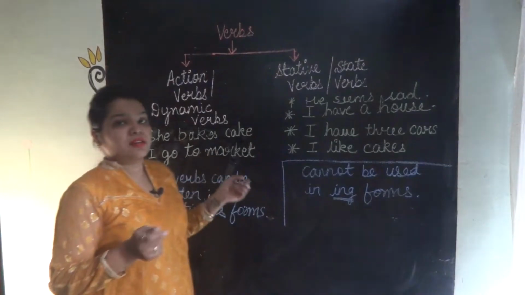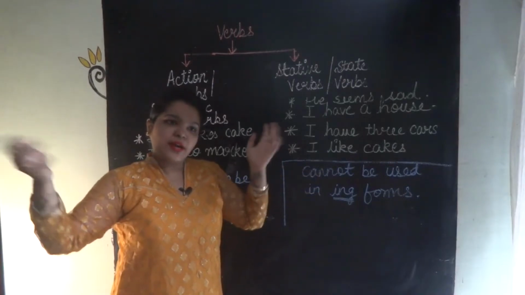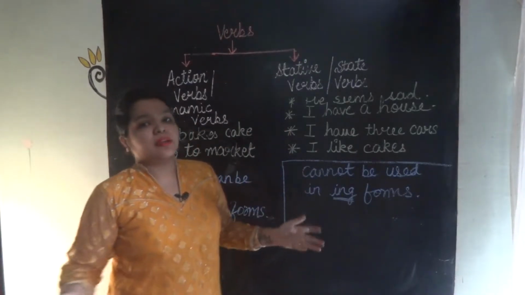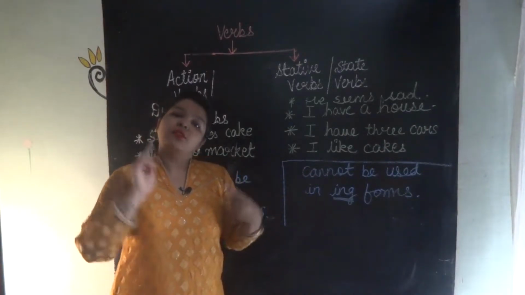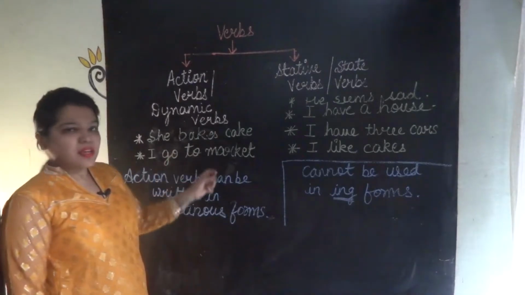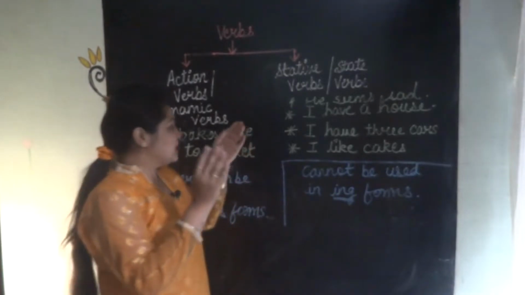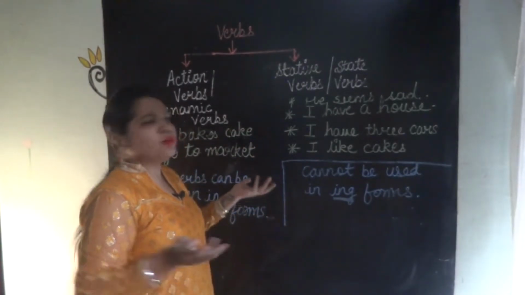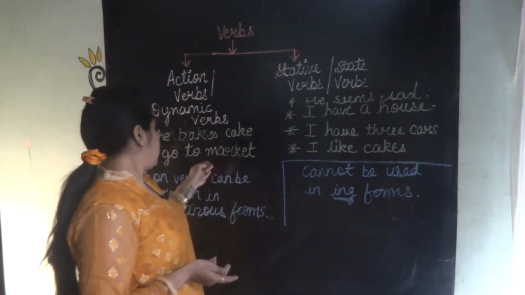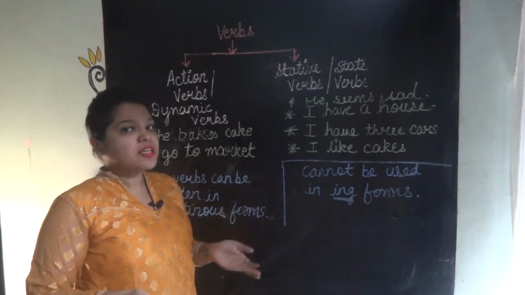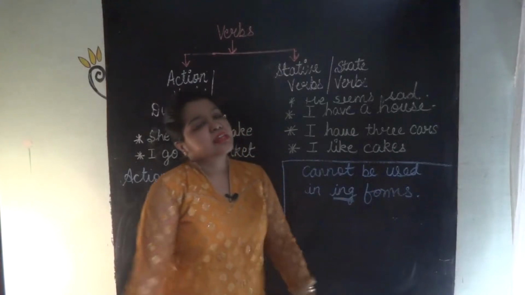I go to market. Now if you have to go to market, go to cinema, go to mall, is any action required, or you can just sit and you can go to market? You can do shopping. No, it's not possible. So action is required. So I go to market. I go to mall. She bakes cake. She cooks food. These are all the sentences. I can write only 2 to 3, but I am telling you more than that, so you can write it. I go to market means an action is required. But in stative, no action is required.